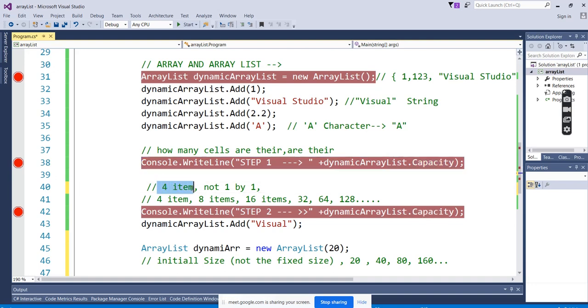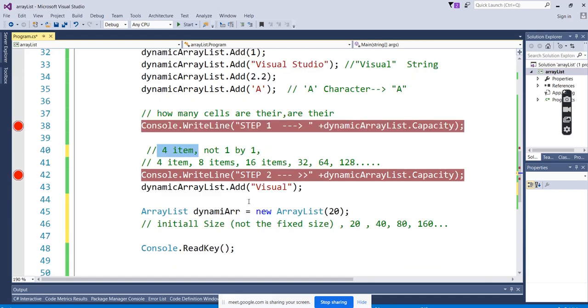Initially it will give 4 cells, 4 memory locations. After the 4, it will double, it will add another 8 for you. Then it will add another 16. So based on the values, based on the numbers you're entering, it keeps on adding. It feels to us like it is endless. We can give any number of size. It is dynamic, so it makes us comfortable.